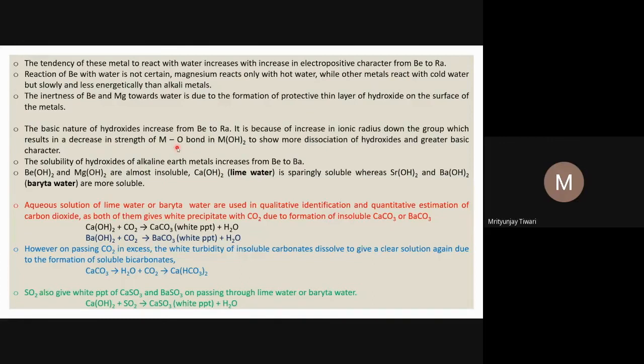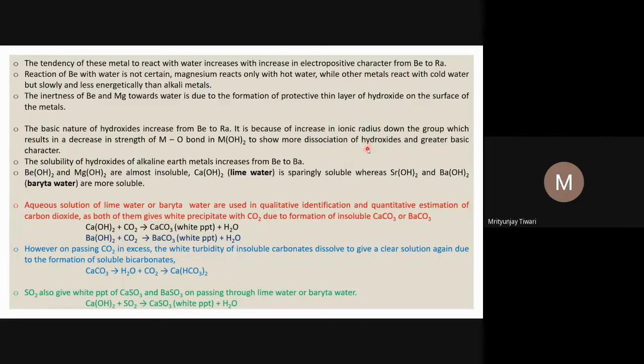And so what happens is because of the increase in ionic radius down the group, which results in decreasing strength of the M–O bond. So the M–O bond in M(OH)2, the metal hydroxides of alkaline earth metals, shows more dissociation of hydroxides and greater basic character.